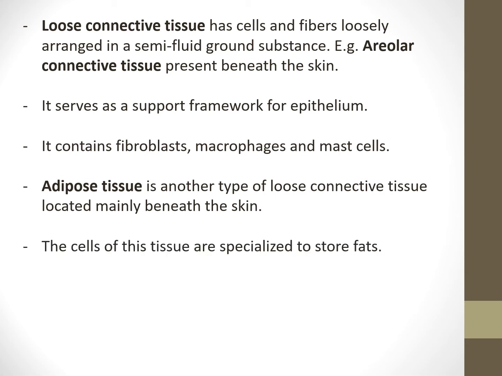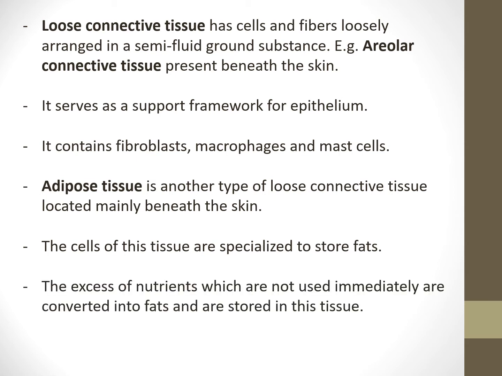Now what is the important characteristic feature of adipose tissue? It is that the cells of this tissue are specialized to store fats. So in the adipose tissue, storage of fats occurs. The excess of nutrients which are not used immediately are converted into fats and are stored in this tissue.